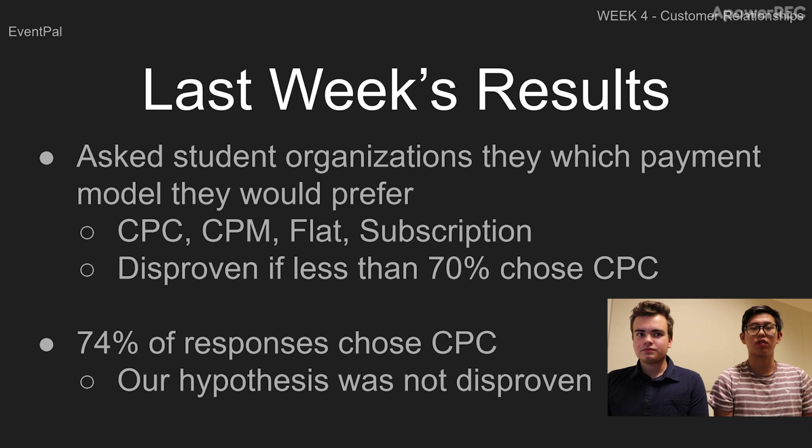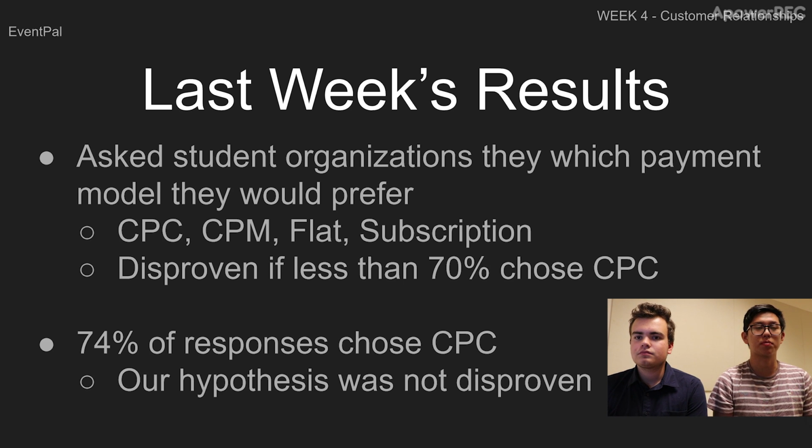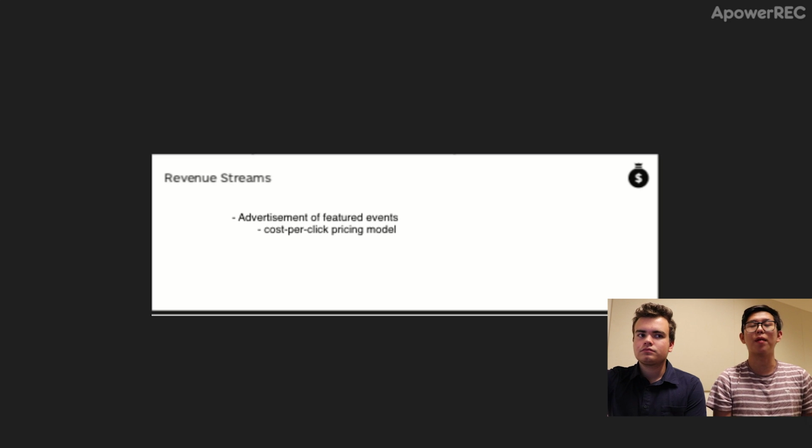So last week's results from our test: we asked many student organizations, over 50, which payment model they would prefer: CPC, CPM, flat, or subscription. Our hypothesis was that most clubs would choose the cost per click model, and this would be disproven if less than 70% chose cost per click. Luckily, 74% of our responses chose CPC, so our hypothesis was not disproven. As such, we've updated our business model canvas to feature the cost per click pricing model in our revenue stream.